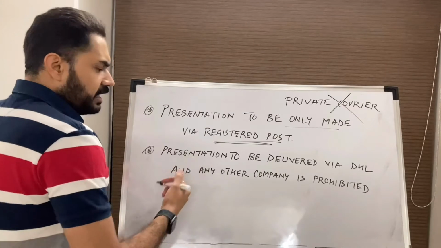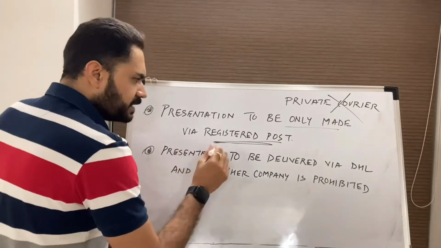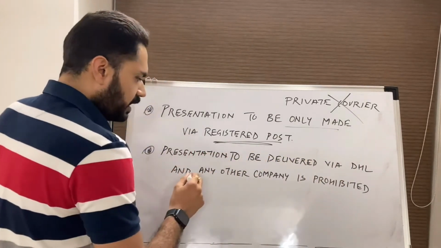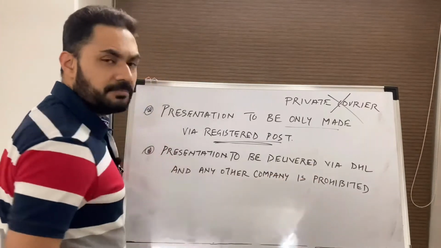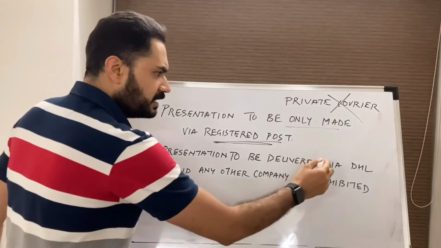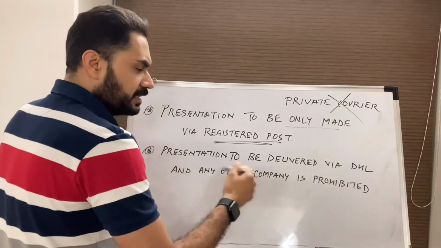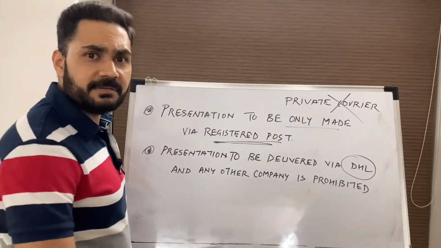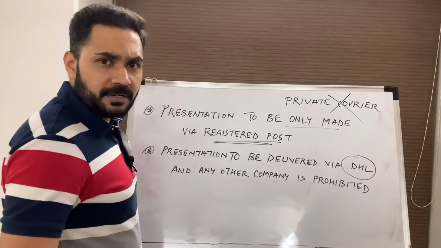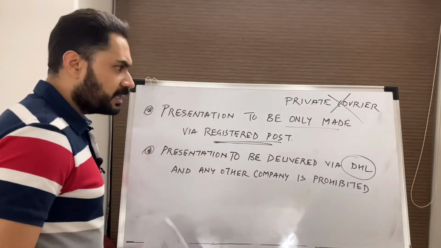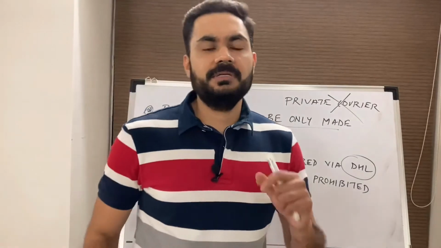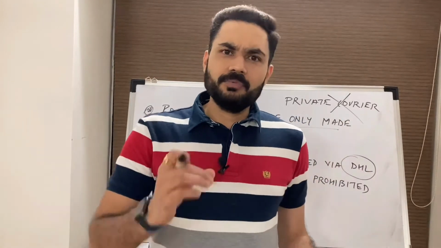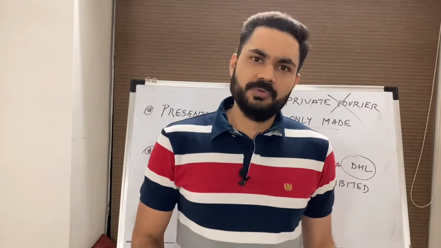Another case, if the guarantee says presentation to be delivered via DHL and any other company is prohibited. In this case, if the presentation is delivered by any other courier company other than DHL, it will be disregarded or it will be rejected. So if the guarantee restricts the mode of presentation with a particular courier company or with a particular mode, then it has to be followed.